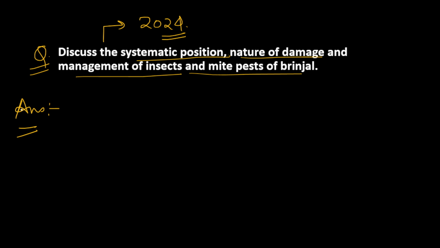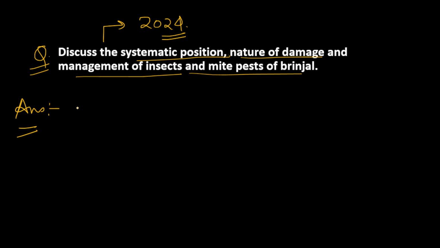When you see, the question is actually divided into three parts: systematic position, nature of damage, and management. In systematic position, we have to discuss the systematic position of these pests. There are various pests; in which kingdom they belong, which genus, species, all these things should be written in systematic position. Many students just write genus and species. That is okay, but I will try to briefly write kingdom, phylum, class, order, family, everything, so that will make your answer more systematic. So let's start the answer.